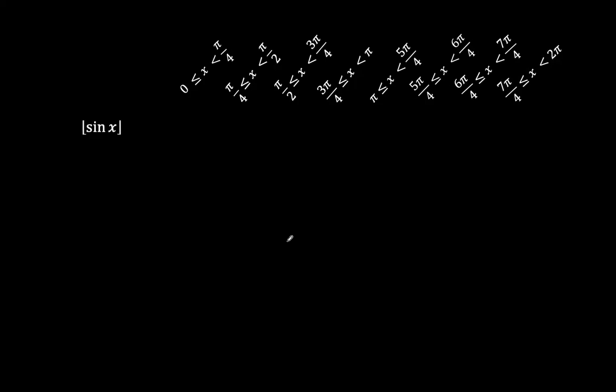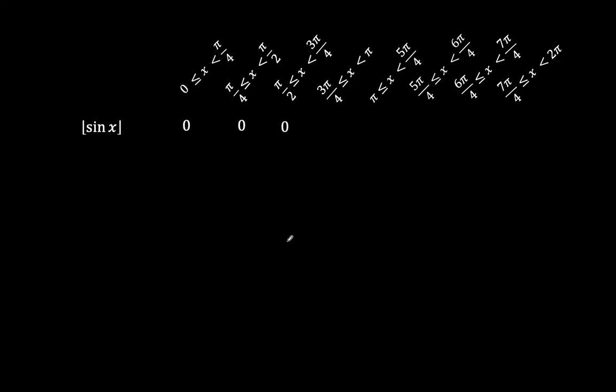And for sine x, since sine x between 0 and pi over 4 is less than 1, that would be 0. Then from pi over 4 to pi over 2, again, it is less than 1. We'd take that to be 0. The floor function of sine x would be 0.